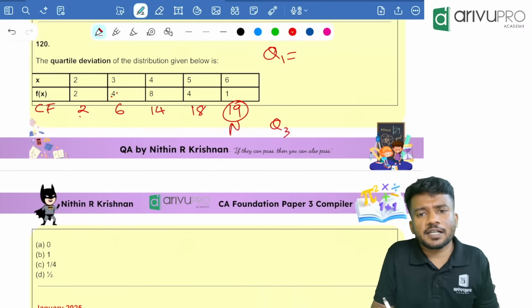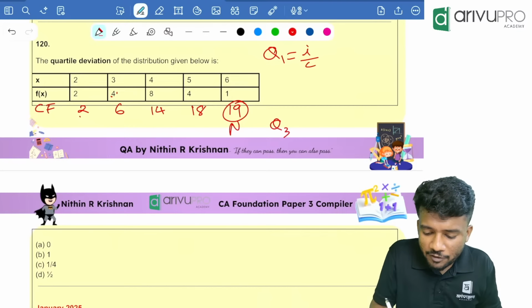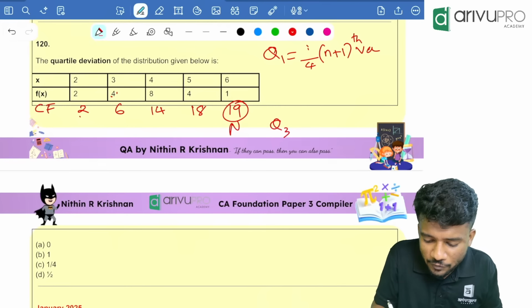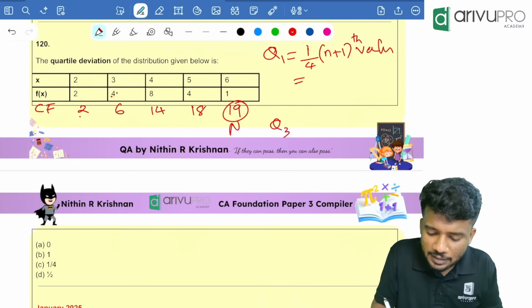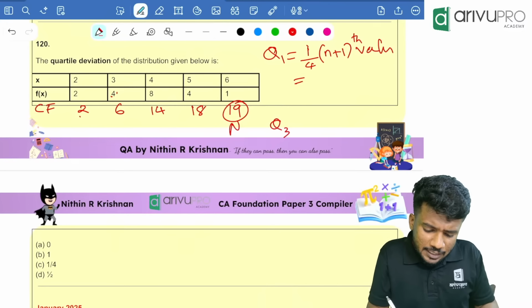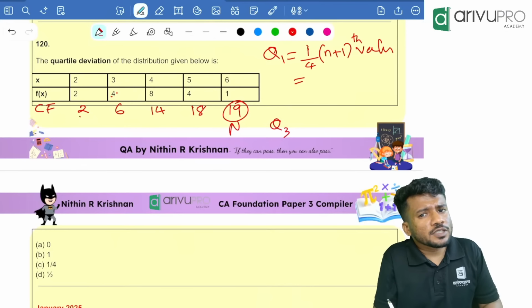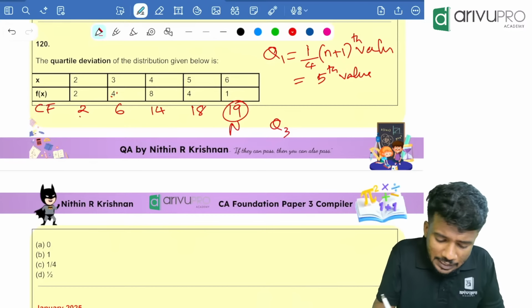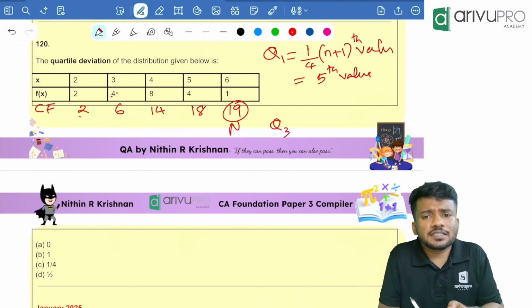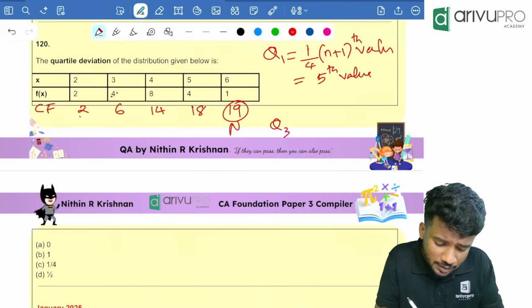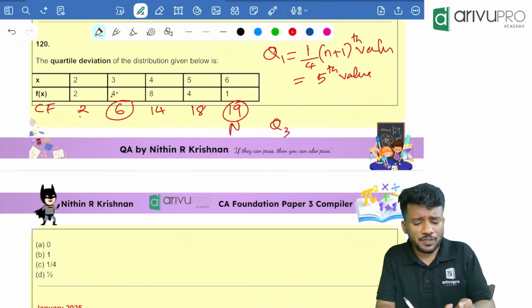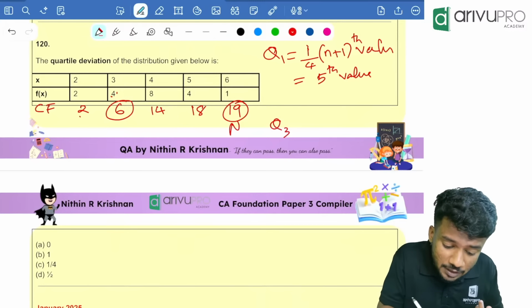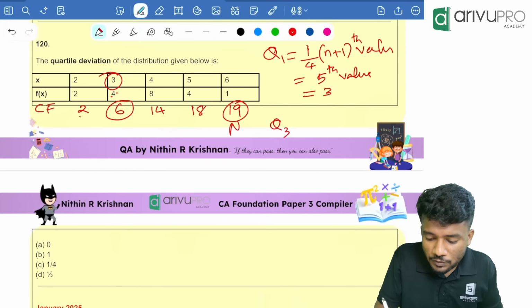Q1, how will you find? Q1 is nothing but 1 by 4 into n plus 1th value. That is nothing but n plus 1 is how much? 19 plus 1 is how much? 20. 20 by 4 is how much? That is 5th value. 5th value means the next highest CF value. Corresponding highest CF value is how much? 6. That means our Q1 value is equal to 3.